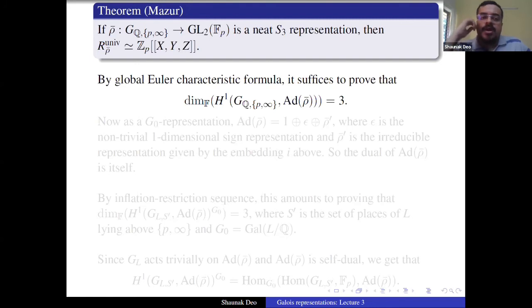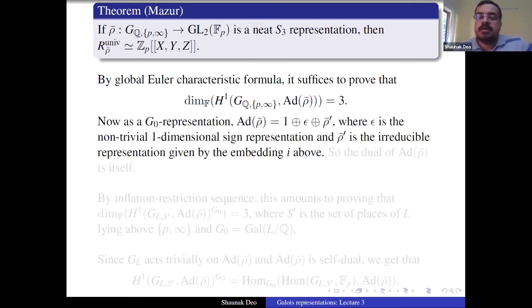Basically, the global Euler characteristic formula says that all we need to prove is that H1 of ad rho bar has dimension 3. This is all it suffices to prove. As a G0 representation, this ad rho bar splits as 1 plus epsilon plus rho bar prime. Rho bar prime is the two-dimensional representation of S3 I just described, epsilon is the sign representation, and 1 is the trivial representation.